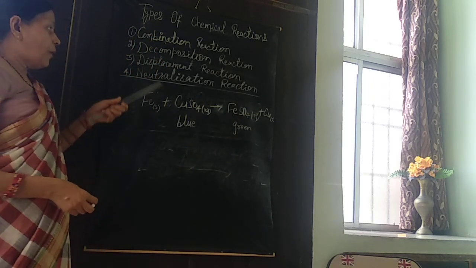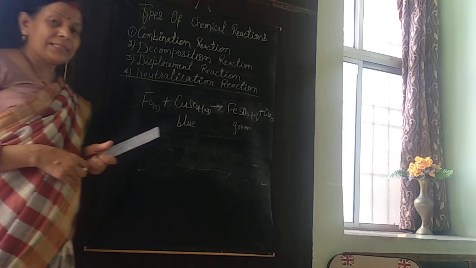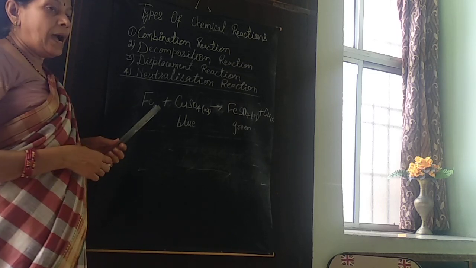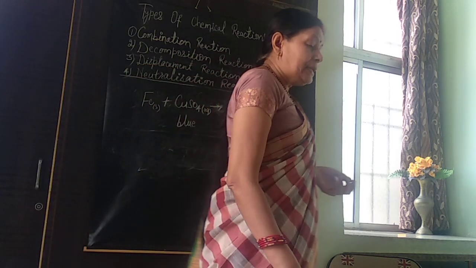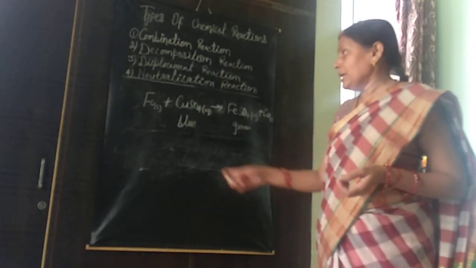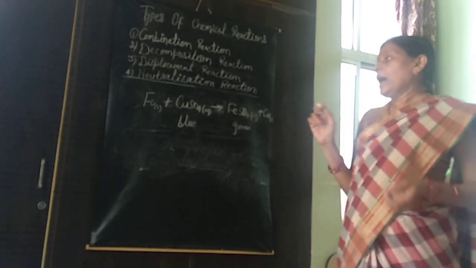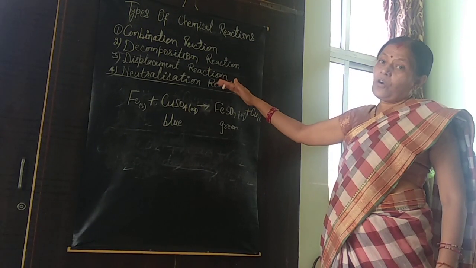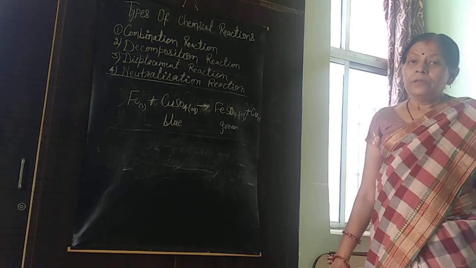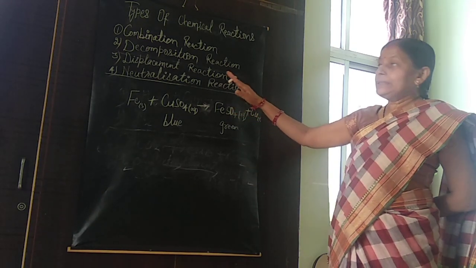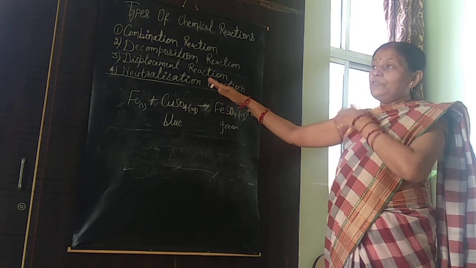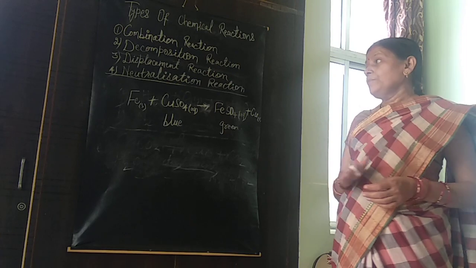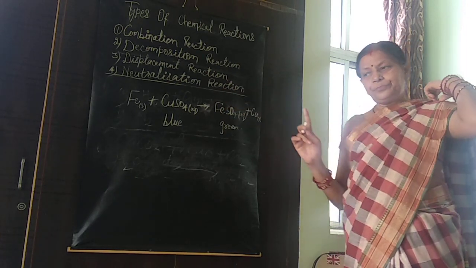Now the fourth type of reaction is neutralization reaction. Children, here is neutralization reaction, and neutralization reaction is a type of chemical reaction in which acid and base both react to form salt and water.